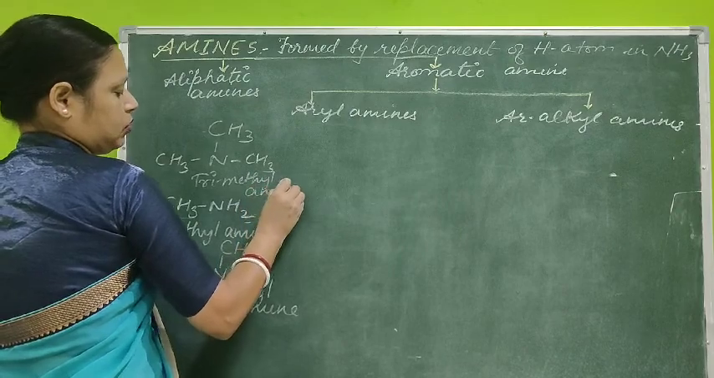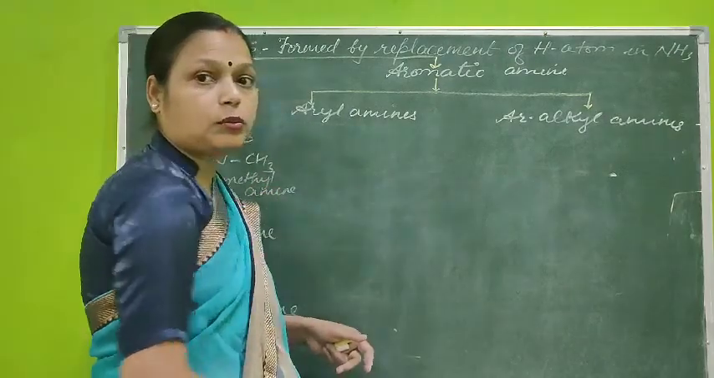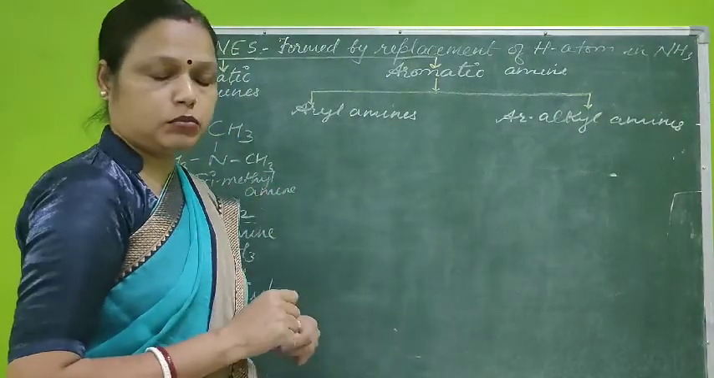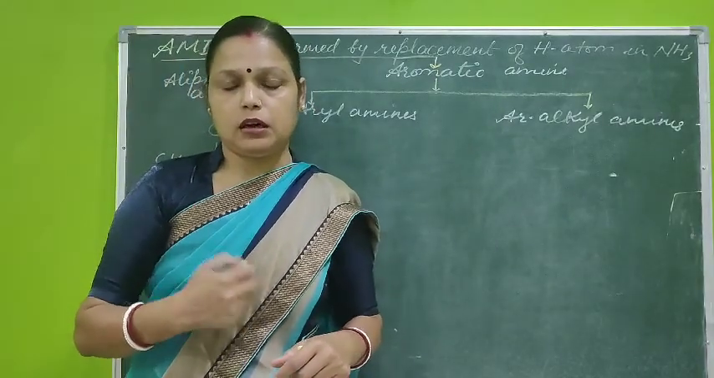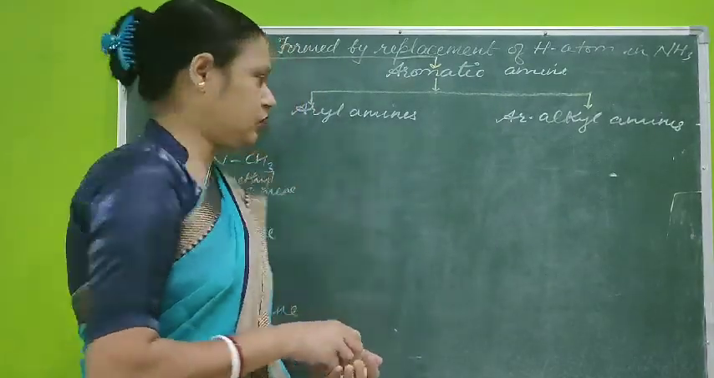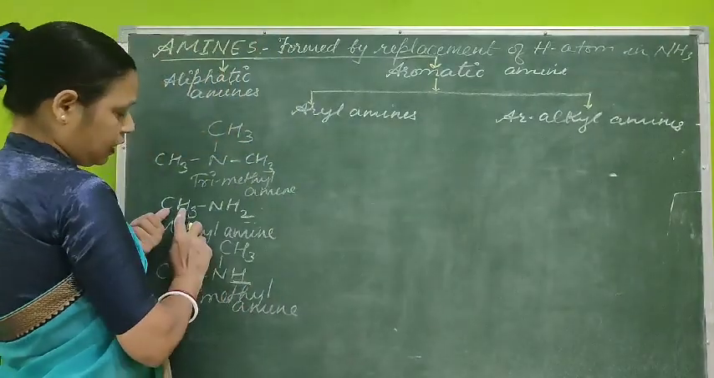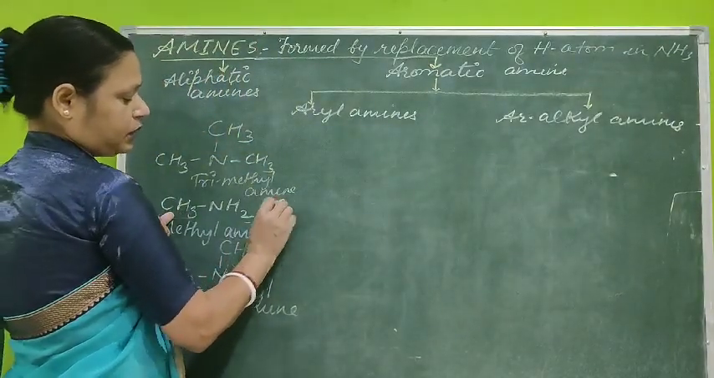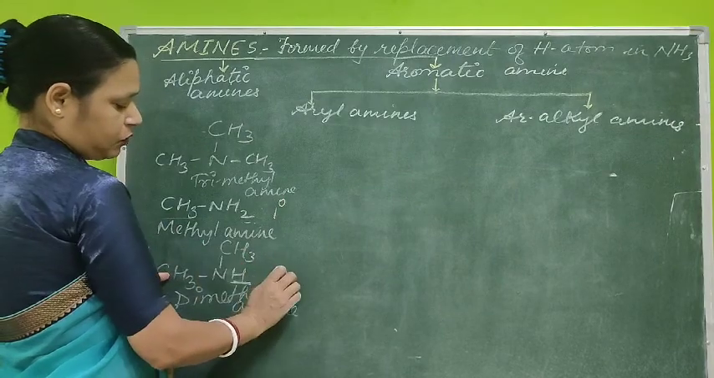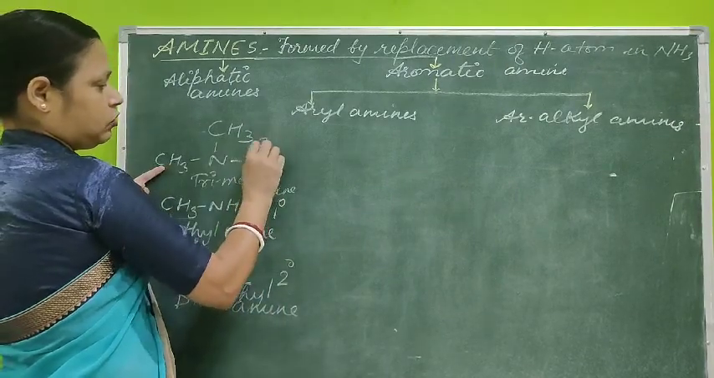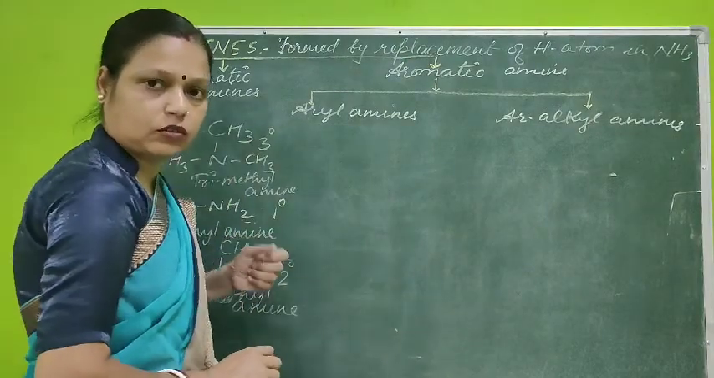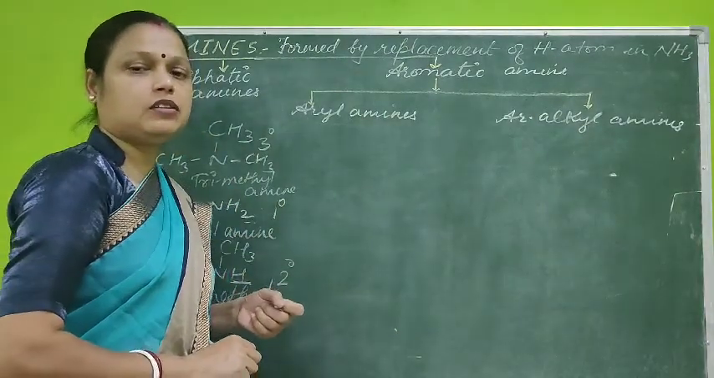So dear students, on the basis of the number of alkyl groups connected to the ammonia group, how can we differentiate them? Since here only one alkyl group was used, it is your primary amine. Two alkyl groups were there, so it is a secondary amine, and three alkyl groups were there, so it is your tertiary amine. So that was about aliphatic amines.